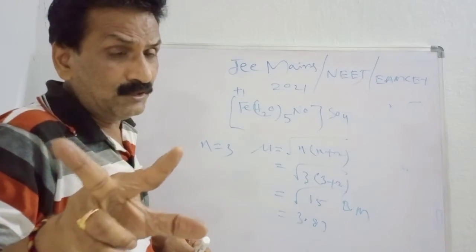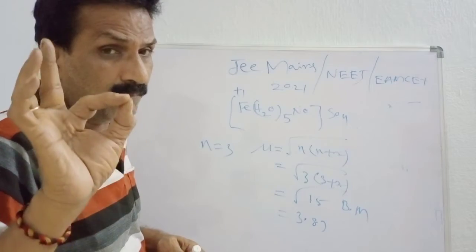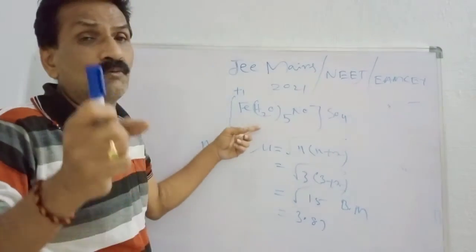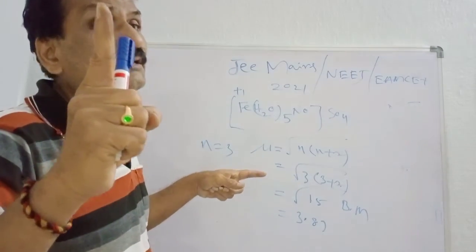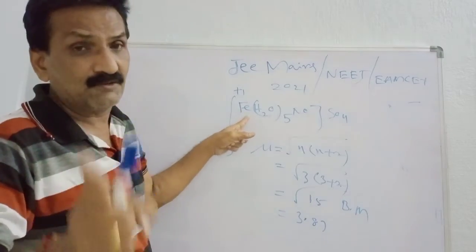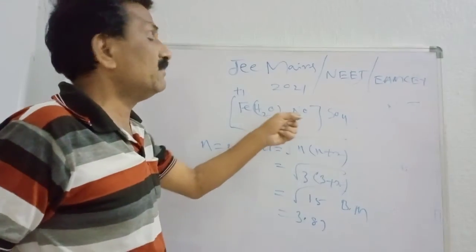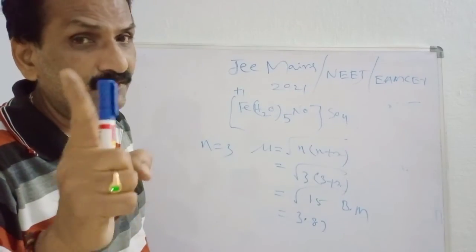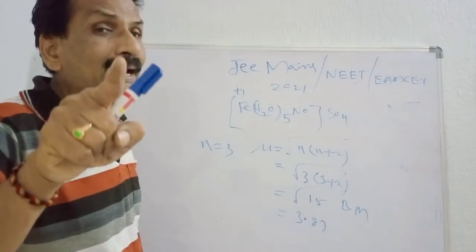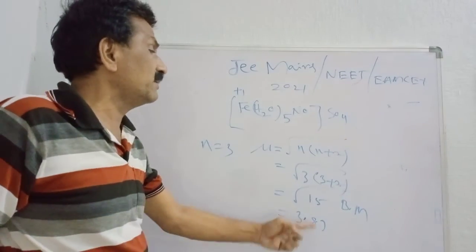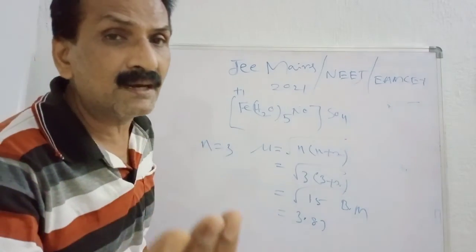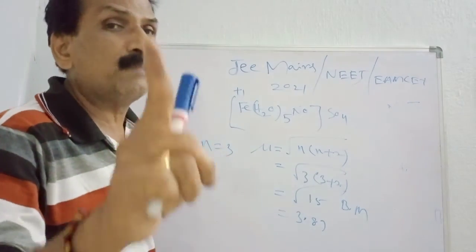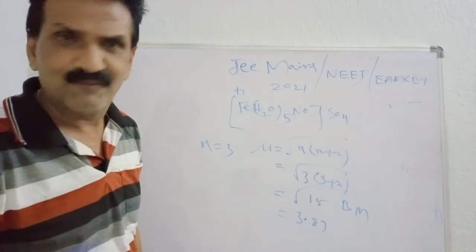So there are only two important points. One is, in the brown ring complex, what is the oxidation state of iron? That is +1. Please note it. At the same time, what is the oxidation state of NO? That is also +1. Another two bits are over. What is the magnetic moment? The spin-only magnetic moment. Unpaired electrons are there, so it shows paramagnetic character.